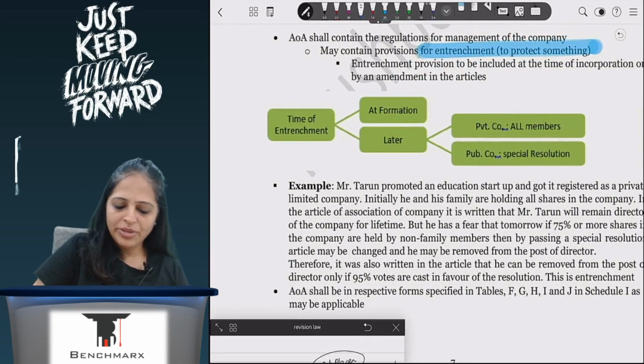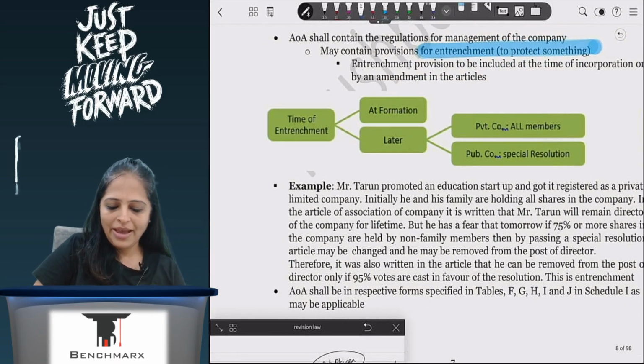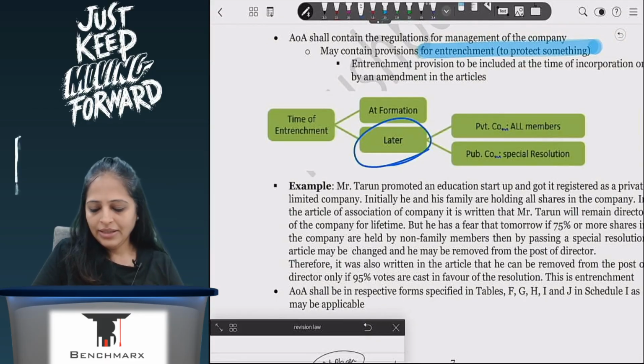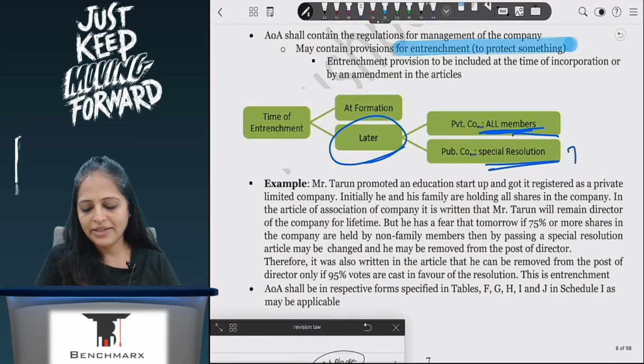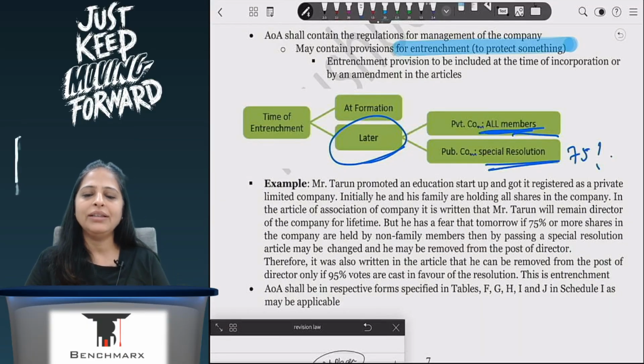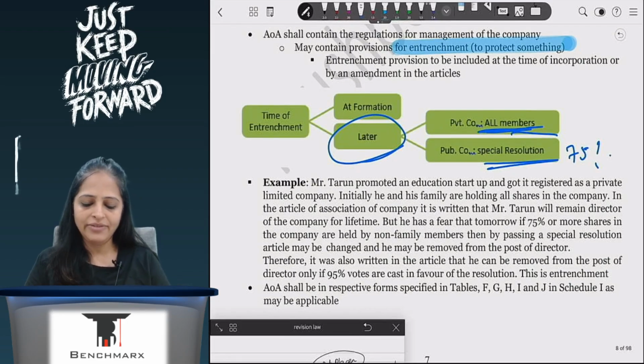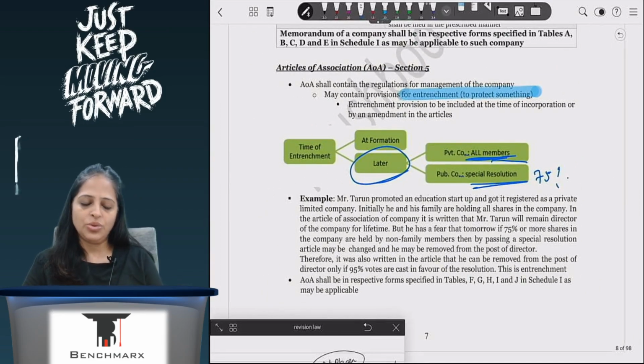If I have it at formation, no problem at all, but if I am having it later, then in that case, for a private company, all members have to approve. For a public company, 75% of members have to agree that we can have the entrenchment clause in our articles of association.